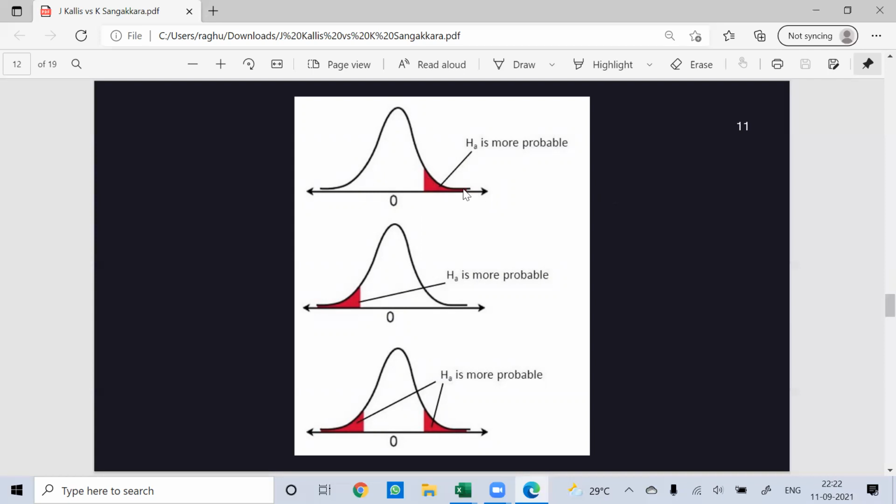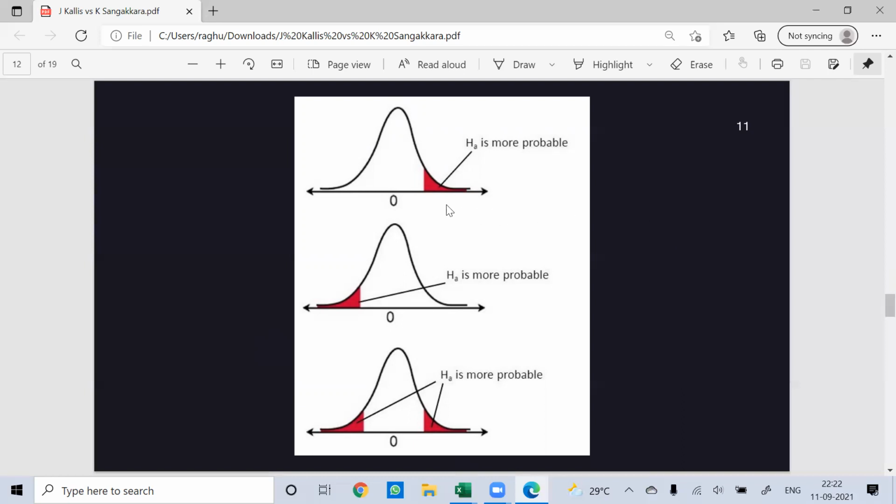Let's say your confidence is still 95%, but you are going through a two tail test. Looking at the third picture, on one side of the distribution curve you will have an area of 0.025, and on the other side you will have an area of 0.025, because the curve is symmetrical and the alpha value gets divided on both sides.